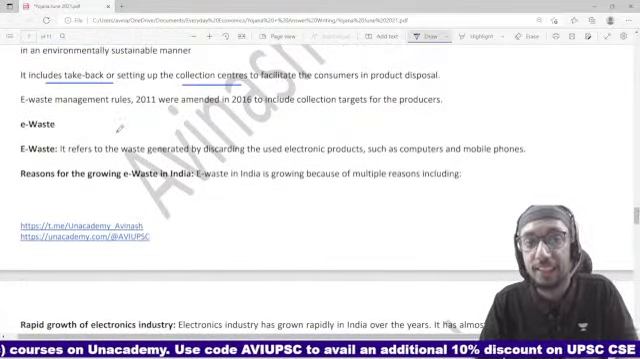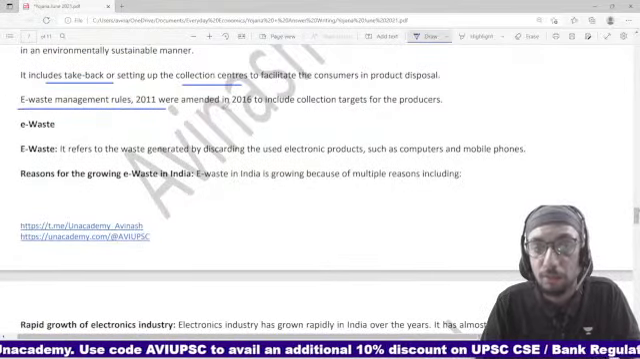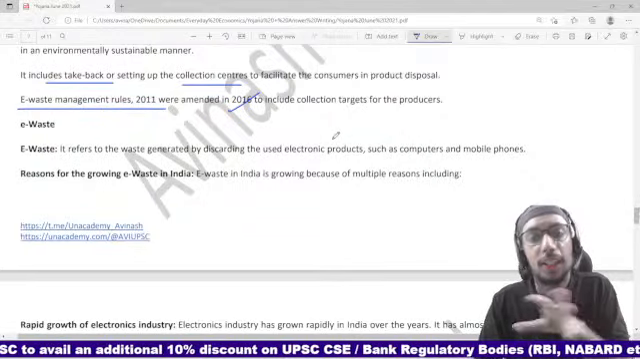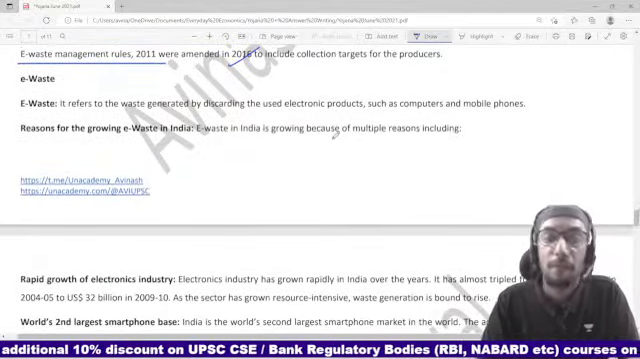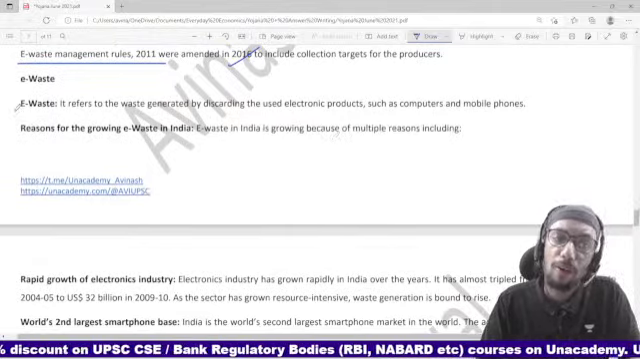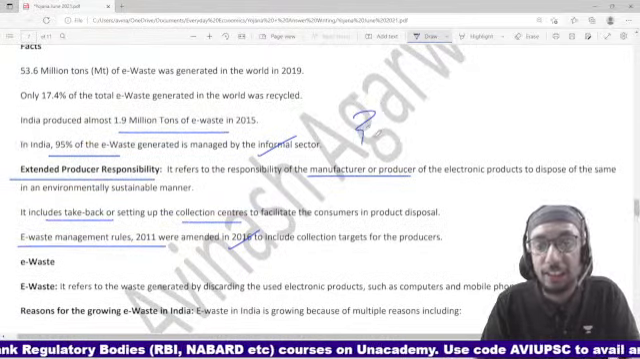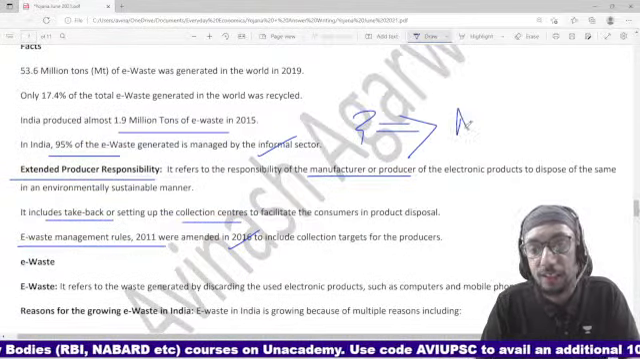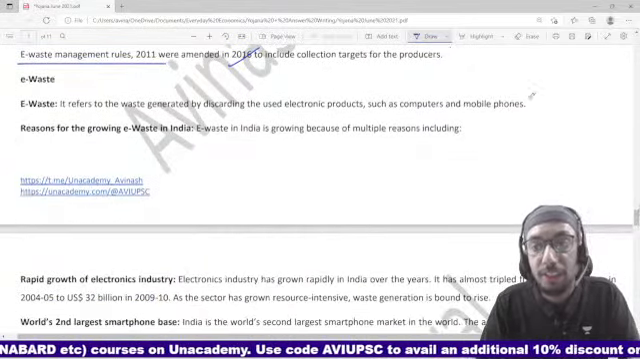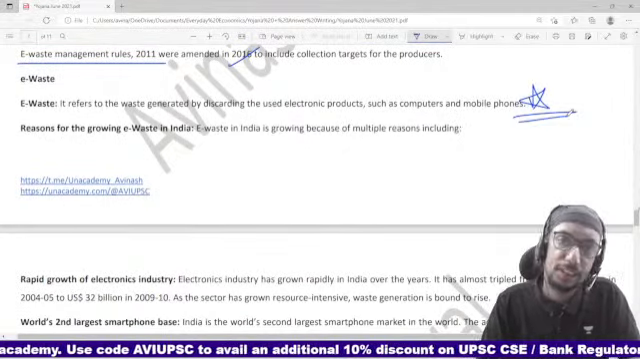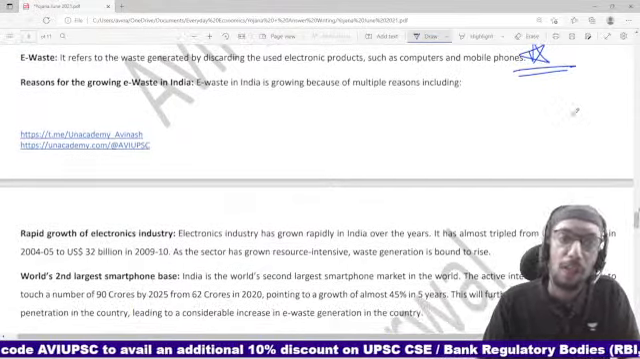So far as India is concerned, if you look at the waste management rules which are applicable in India, right? There are specific collection targets set for producers, right? So you can always start your answer either with the statistics. This kind of a statistic can be the starting point of your answer, right? Or maybe a definition like this over here can be the starting point of your answer. Either of these two can be the starting point of your answers.